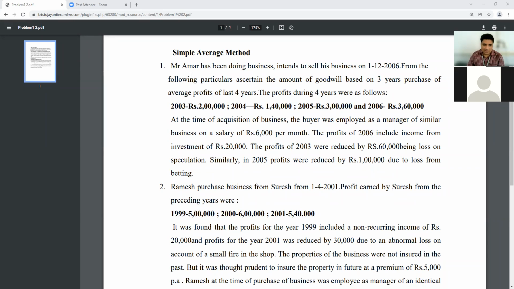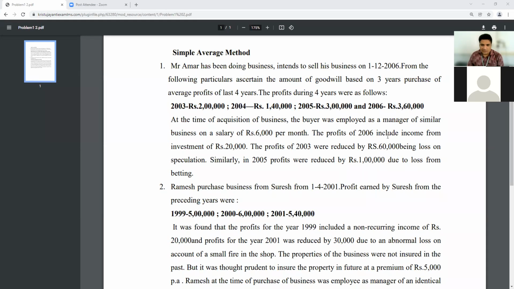I repeat once again. So the total 3 steps are there, before going to the solution part. Step number 1, what are the things we are going to calculate here? Ascertain the goodwill based on 3 years purchase of average profits of last 4 years. The last 4 years amounts are given here, and then the salary is given to the manager. 6,000 per month, so that amount is given on a monthly basis. You have to convert it annually, 6,000 into 12, you will get 72,000.